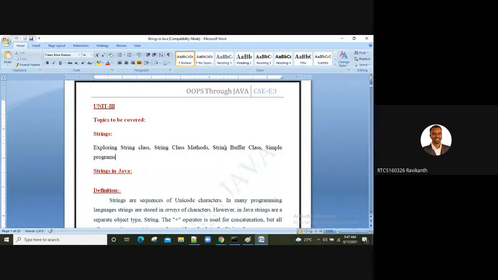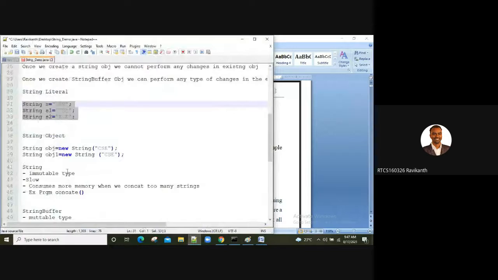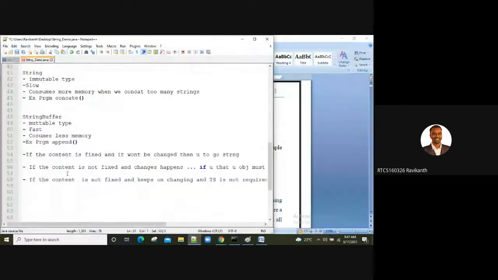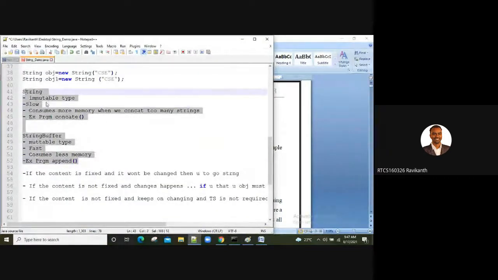You have only string and string buffer. That's the reason I have explained the difference between string and string buffer, and concentrated more on them. Now you'll be able to explain the difference if somebody asks you. When you explain three differences, then give the last difference in terms of programming, and also write the result there so that they'll be precise and happy. Is that clear, guys?